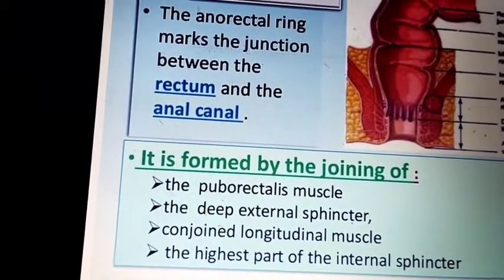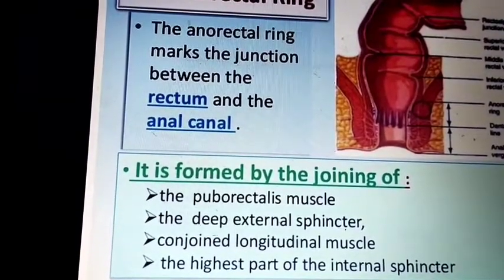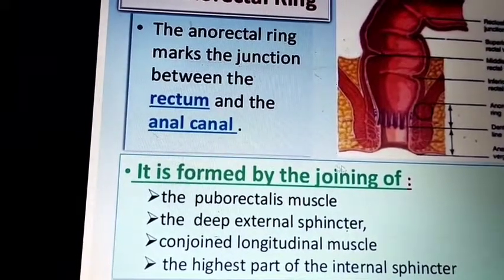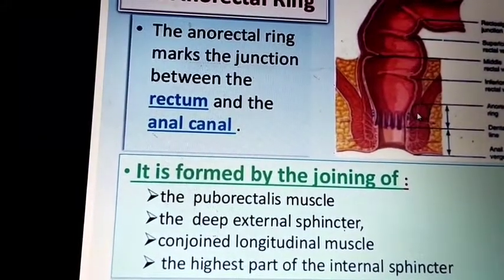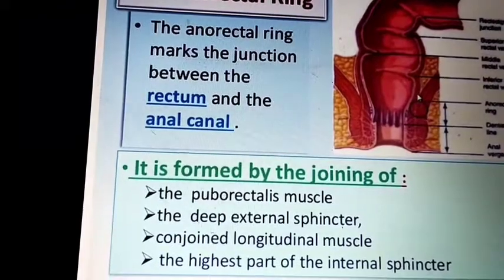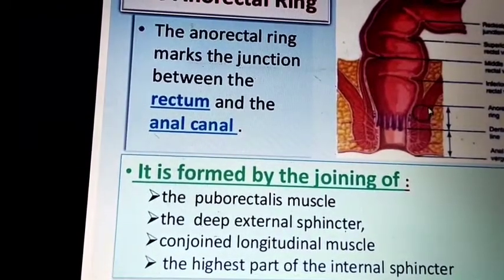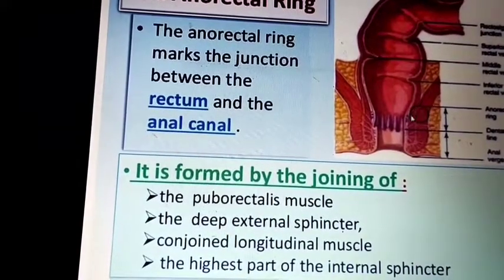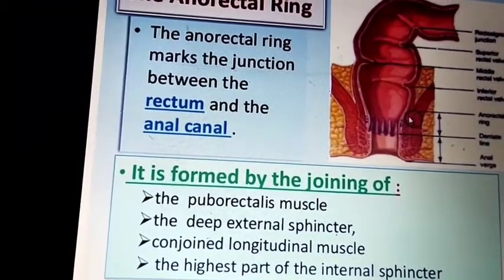Okay, the anorectal ring marks the junction between the rectum and anal canal, and it is mainly formed by the joining of the puborectalis muscle, longitudinal muscle, internal sphincter and higher external sphincter. Here you can see the formation of the anorectal ring.